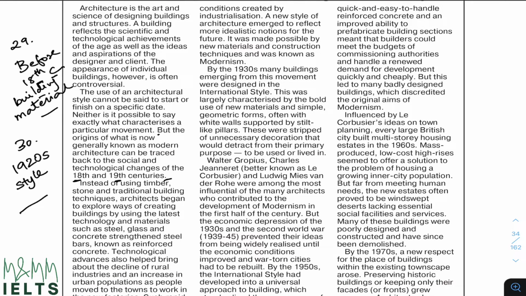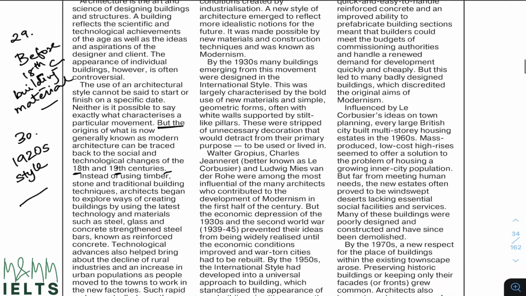But the origins of what is now generally known as modern architecture can be traced back to the social and technological changes of the 18th and 19th centuries. Instead of using timber, stone, and traditional building techniques, architects began to explore ways of creating buildings by using the latest technology and materials such as steel.